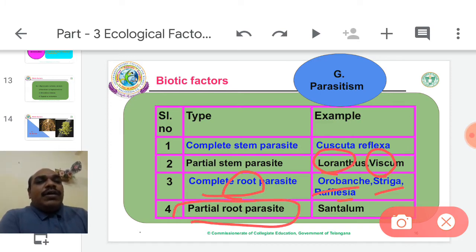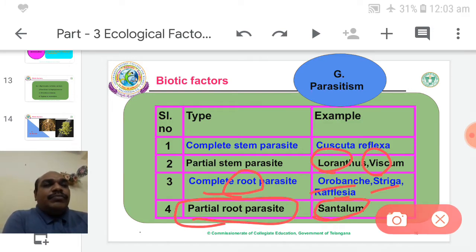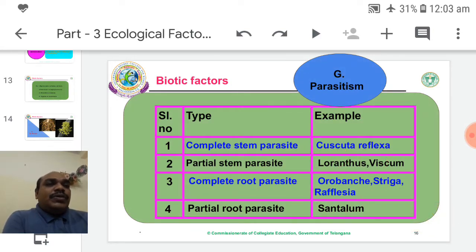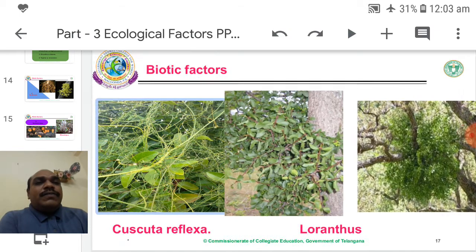Next one, partial root parasite. It is only partial, not complete root parasite. If the chance arises, they can grow on their own or on another plant's roots. Example, Santalum album, Gandham, Sri Gandham. So we will observe the plants one by one.